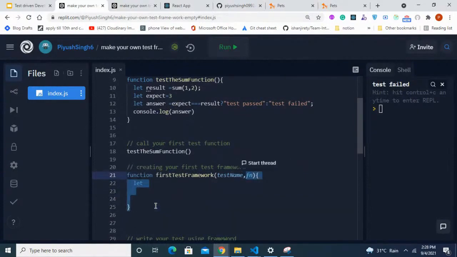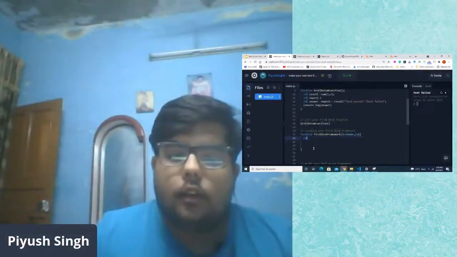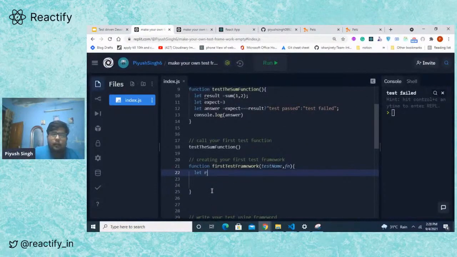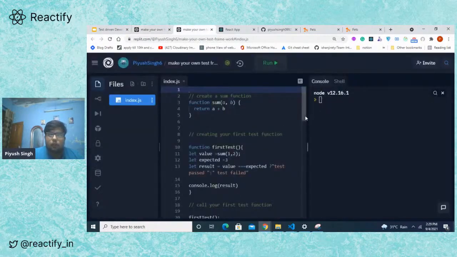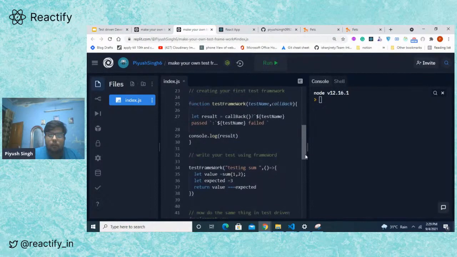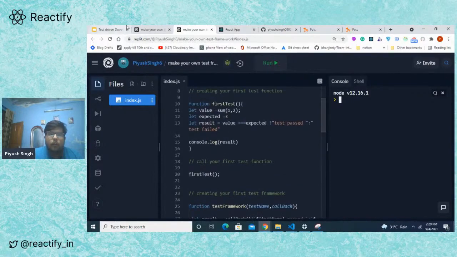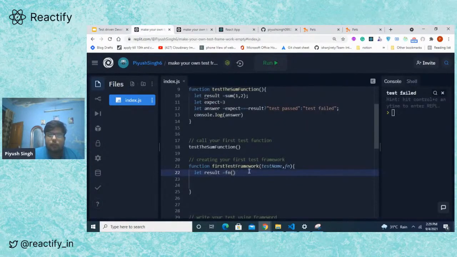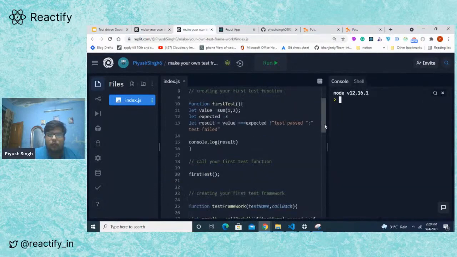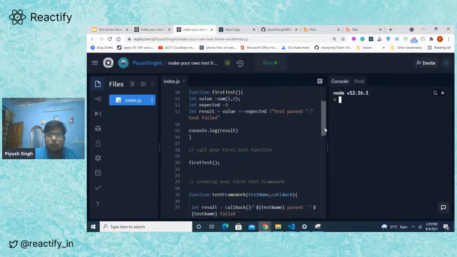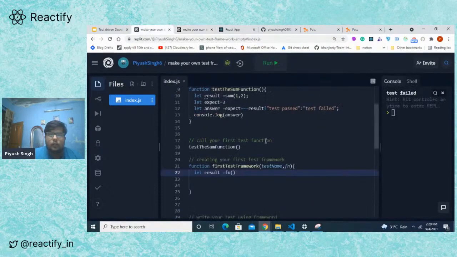So think of it this way, right? This is a function, and let result equal to the call of the function.